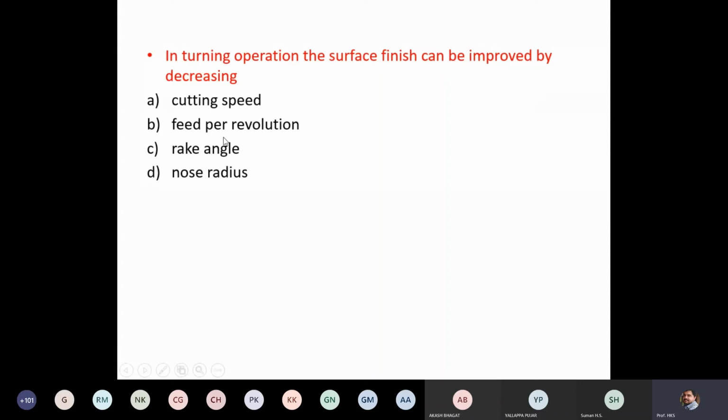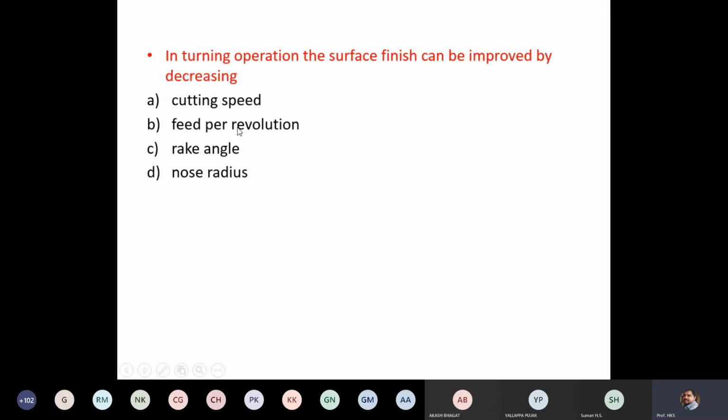Most of you have answered feed per revolution, and by mistake I have shown the answer also. Earlier some of you answered C and then changed it. In the previous class we discussed cutting parameters and choosing those parameters. In turning operation, the surface finish can be improved by decreasing, not increasing, cutting speed, feed per revolution, rake angle and nose radius.